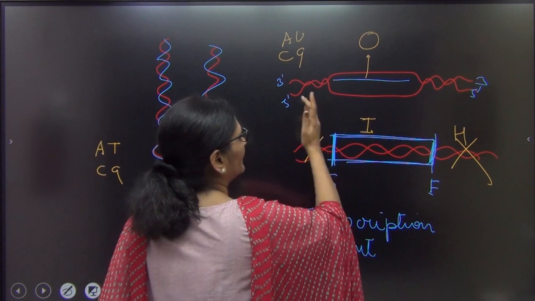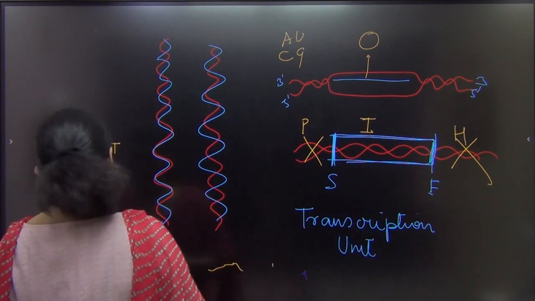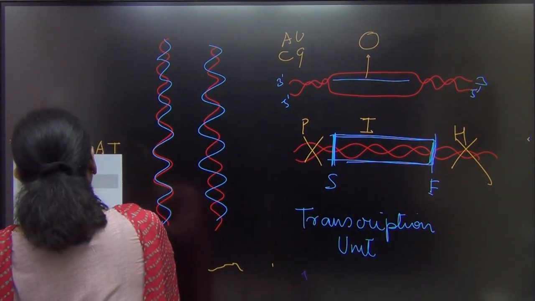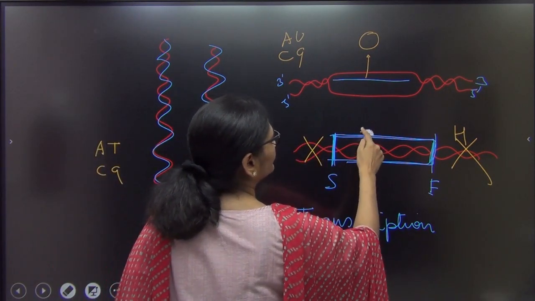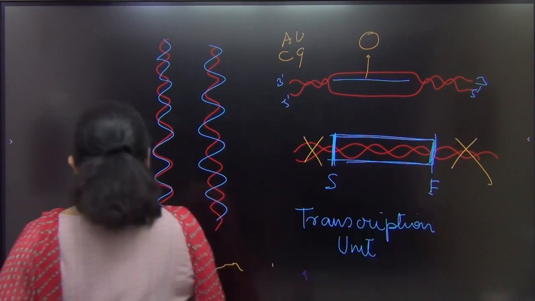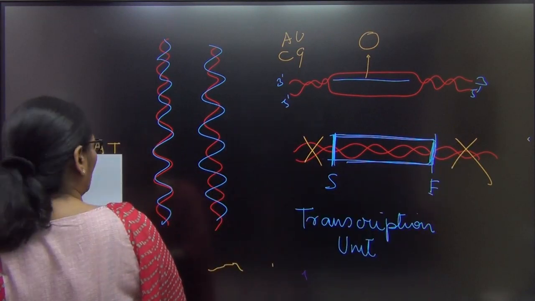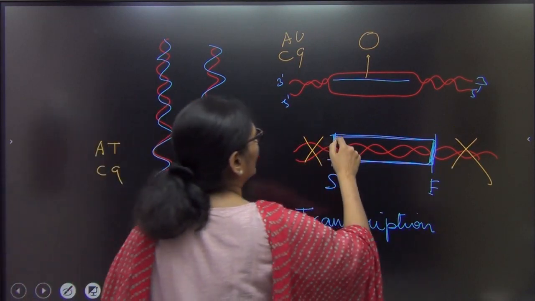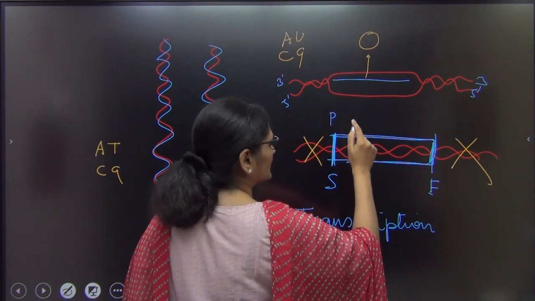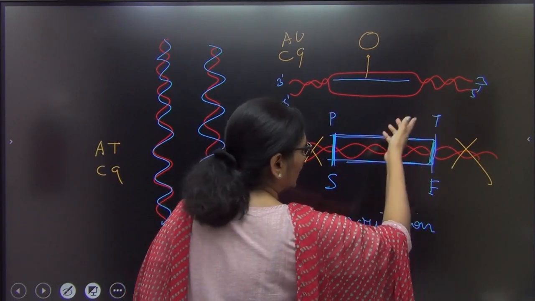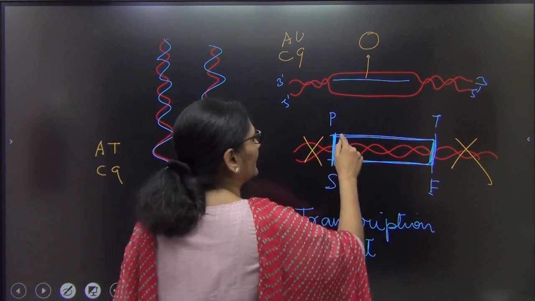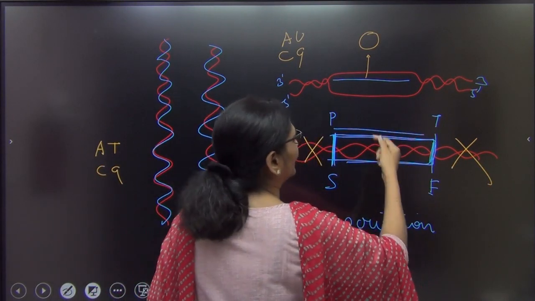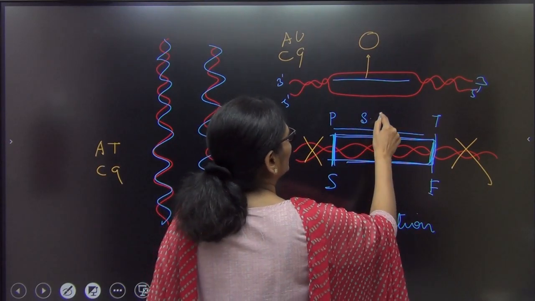The point from where this formation will start, that point is called your promoter site. So that place from where the transcription will start is called promoter. Where the transcription should stop, that's called terminator. And that length of DNA जिसका RNA बनना है, that is called the structural gene.